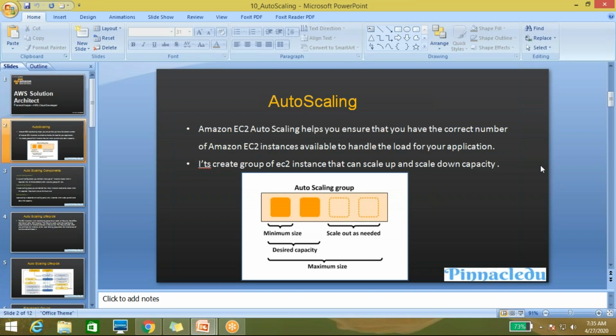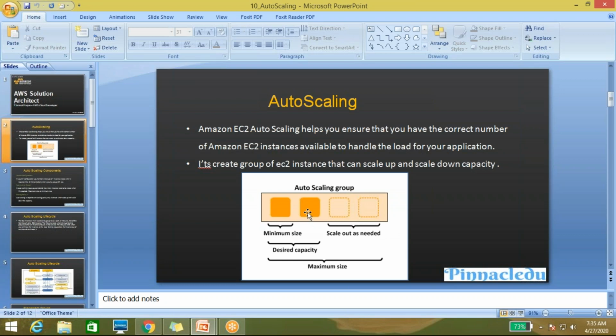It has the capacity to scale up or scale down your resources when required. Whenever you need extra resources, auto scaling provides them, and when they are not required, auto scaling terminates those resources. Here you can see that there are two instances, that the minimum size is two instances, and that it scales out as needed.